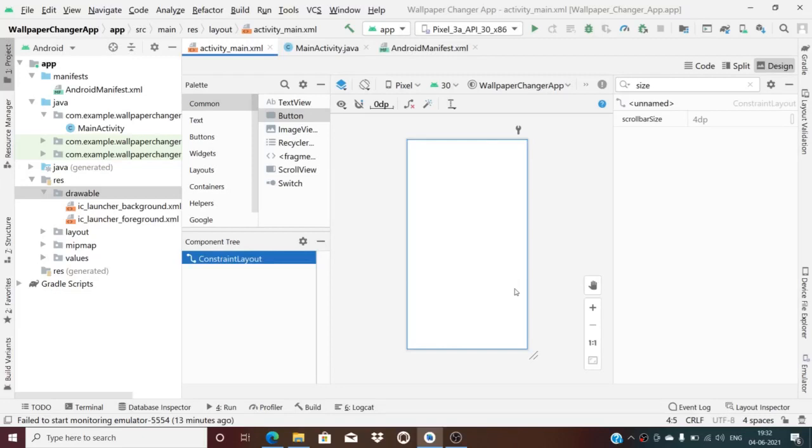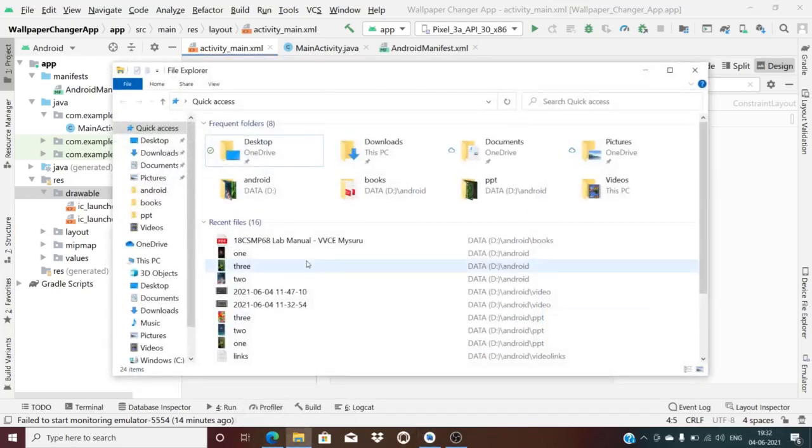Okay, students, I'm in the main project window, wallpaper changer app. As a prerequisite, I have to copy the wallpapers into the drawable folder, isn't it? As I told you, I will do that before I start programming. Let me go to the folder where my wallpapers are downloaded already.